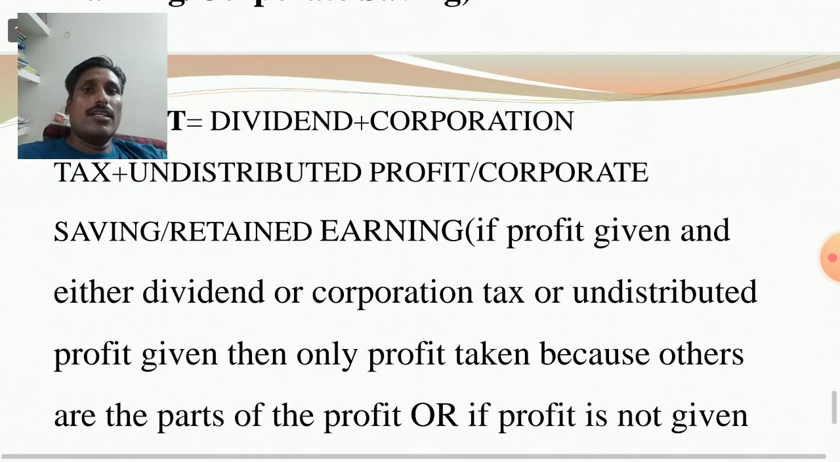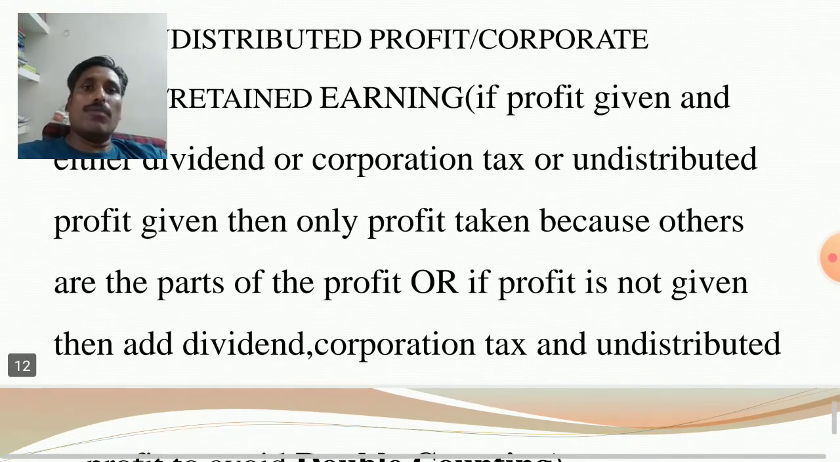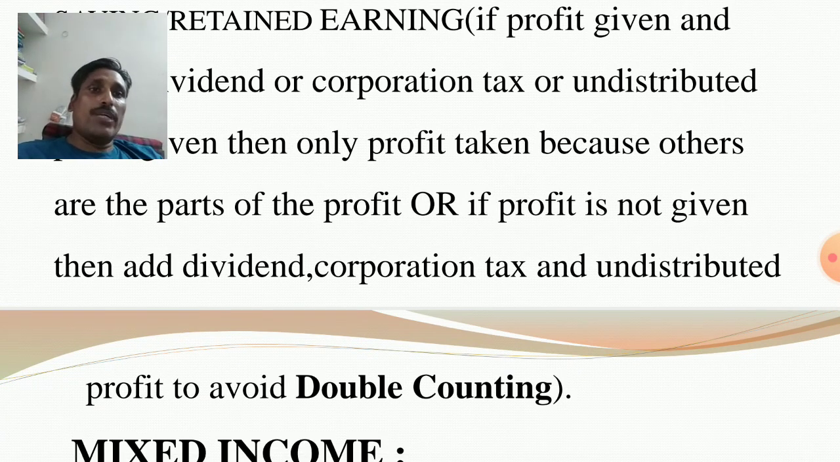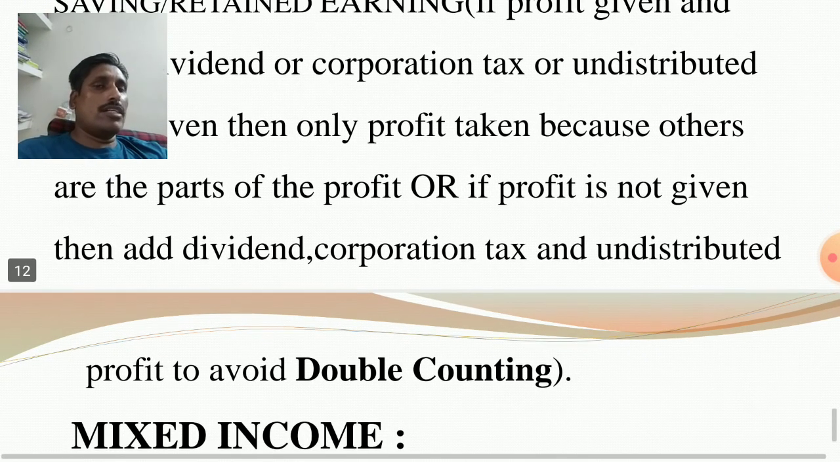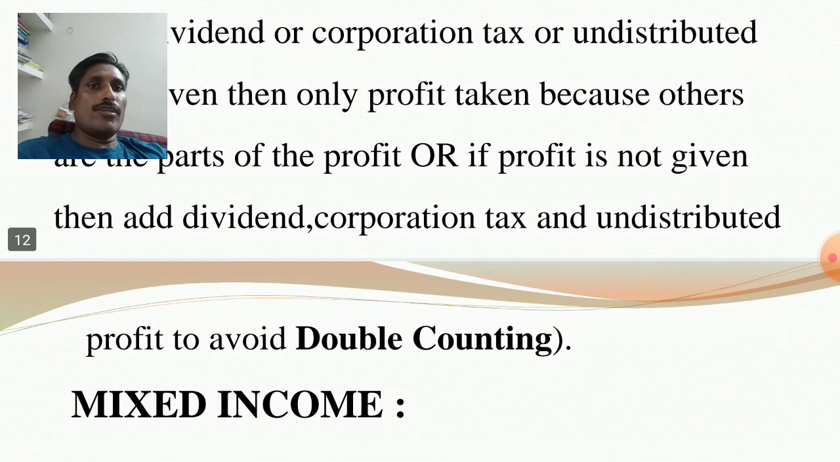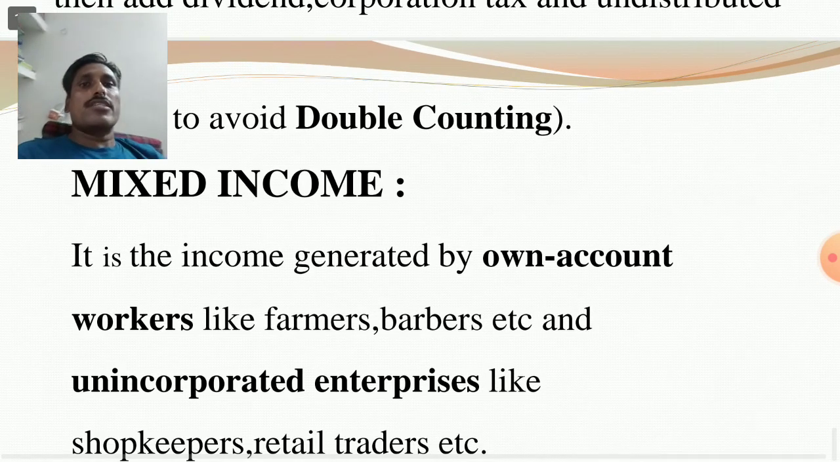So here I have written the same thing. If profit is given and either dividend or corporation tax or undistributed profit is given, then only profit is taken, because the others are parts of the profit. Or if profit is not given, then add dividend, corporation tax, and undistributed profit. This avoids double counting in case of national income accounting. Clear?